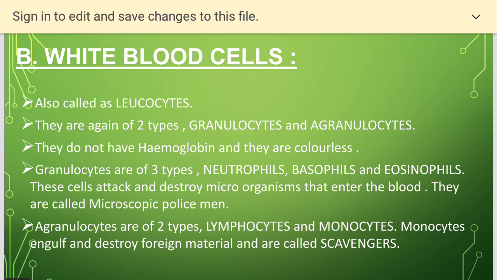These cells attack and destroy the microorganisms that enter the body and are called microscopic policemen. That means they help in defense. Whatever foreign body or microorganisms enter our body are attacked by the granulocytes: neutrophils, basophils and eosinophils.